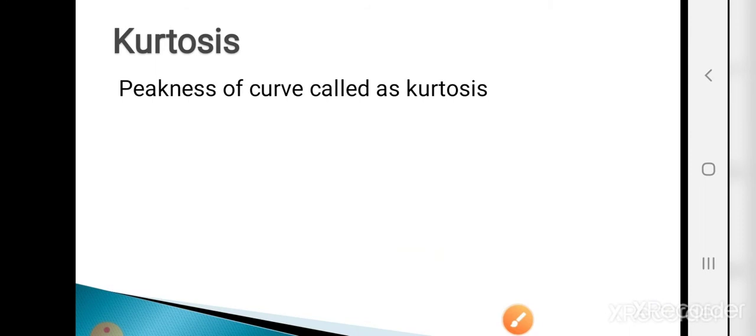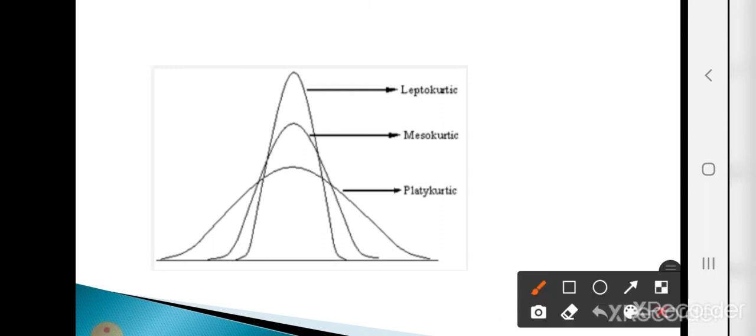Now the next is kurtosis. What is meant by kurtosis? The thickness, or peakedness, of our curve is called kurtosis. What is meant by a symmetric distribution? If the frequency curve is elongated equally to the right side as well as the left side, it is called a symmetric distribution.